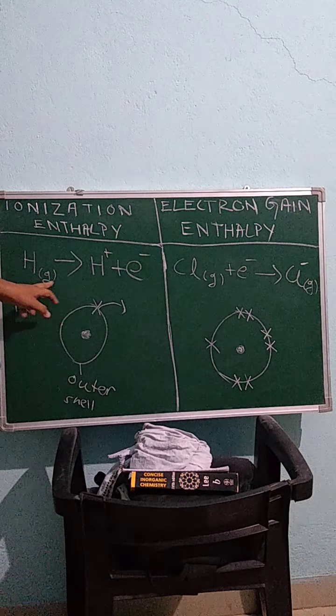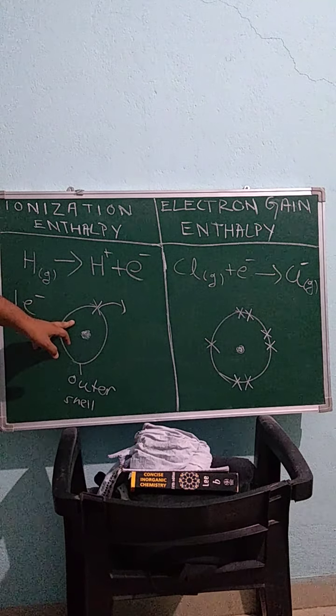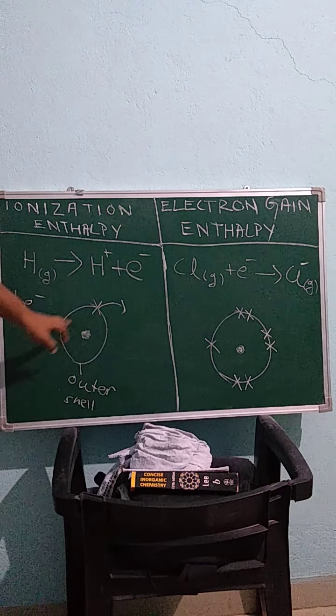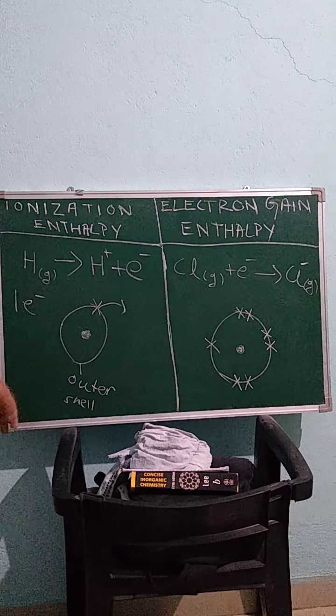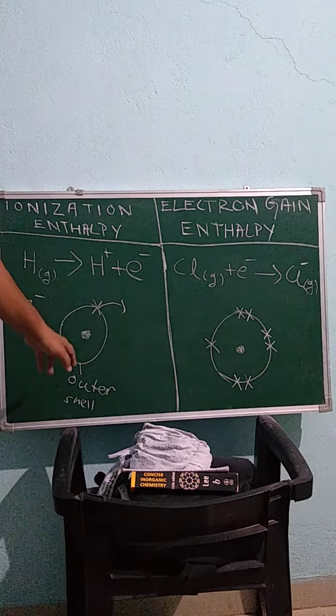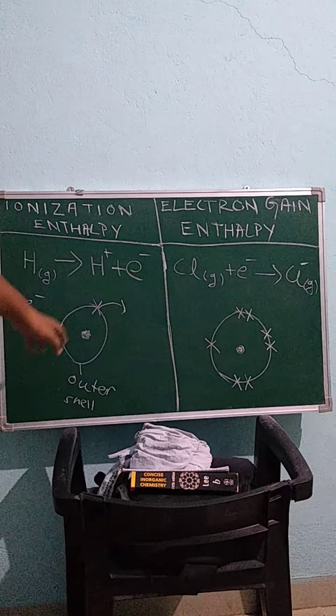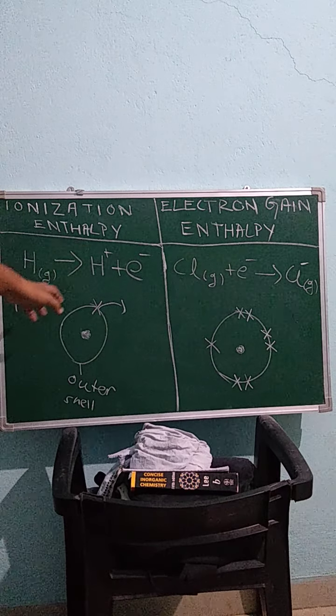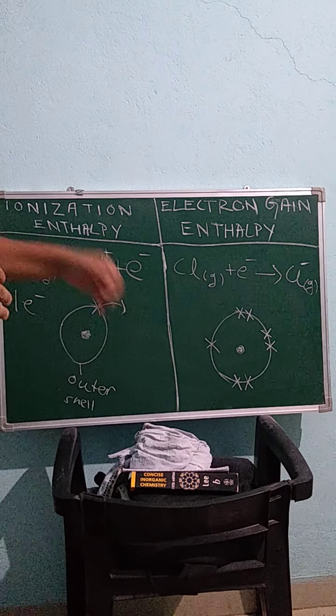So hydrogen was in the ground state, a somewhat stable condition, but if we remove the electron, then it is an unstable condition. And how do we get to know that it is an unstable condition? Because we need to give energy to remove that electron. Later I'll explain how that plays out in the case of electron gain enthalpy.